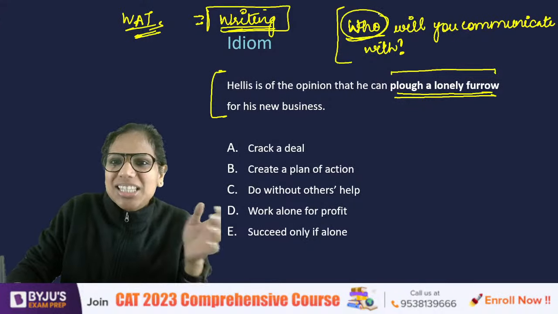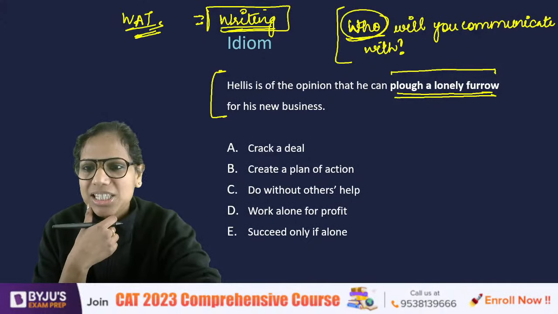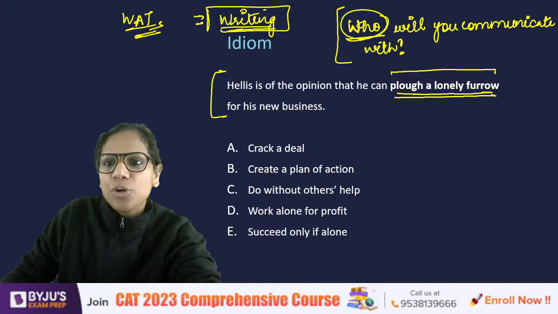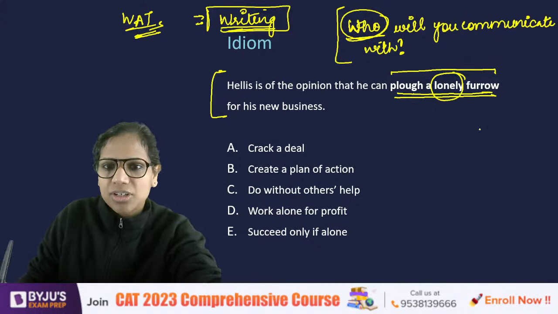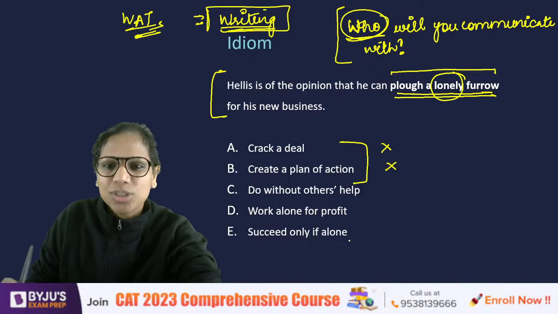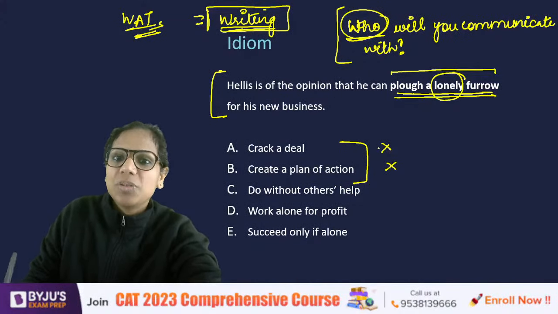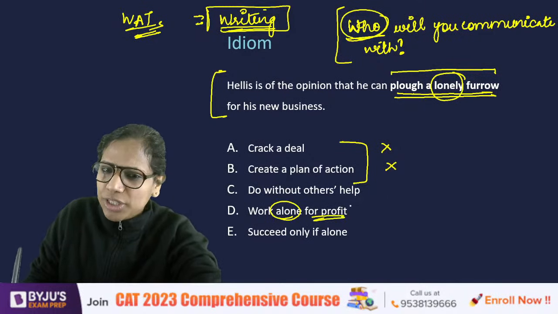And yes, tell me, is this correct? Plow a lonely furrow, you say E, B, C, D. Okay, basically I've got everything except A. So, plow a lonely furrow. That means it's just you. Yes? So, I think A and B should have been eliminated. Right? It has something to do with doing something alone. So, Helis is of the opinion that he can plow a lonely furrow for his new business. Okay, so plow a lonely furrow. That means alone for profit.